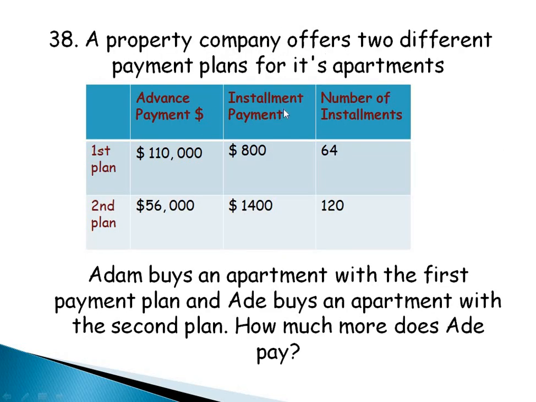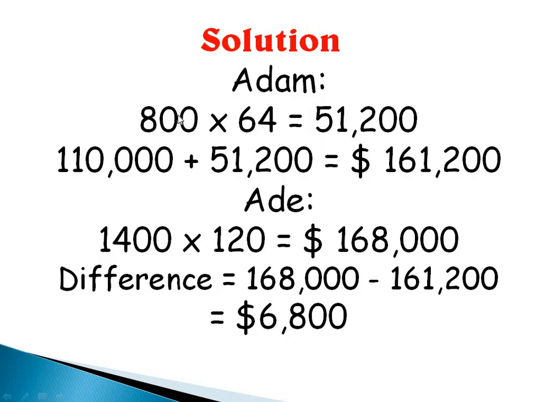Why? Because installment payment is 800 and he paid it 64 times. So 800 times 64 plus the advance payment he paid initially. So that's how we have this. 864 is 51,200 plus the advance payment of 110,000. That will give us $161,200. This is what Adam paid.